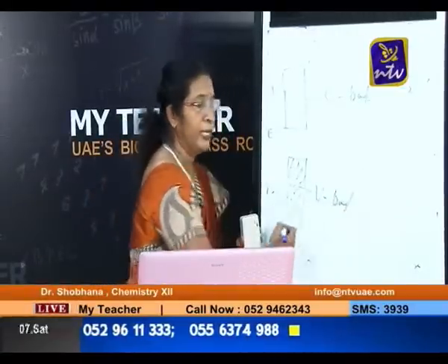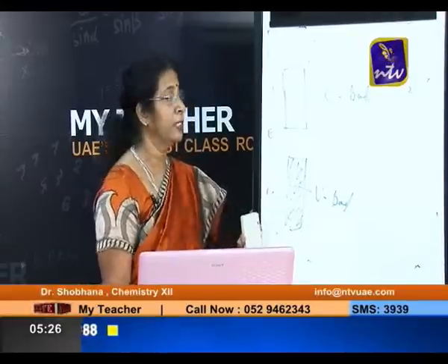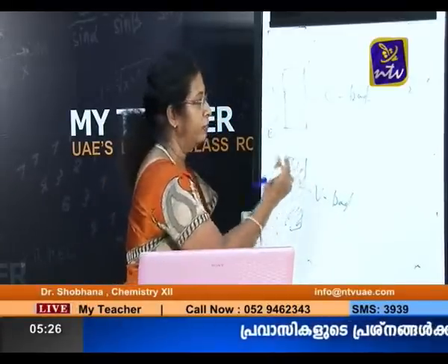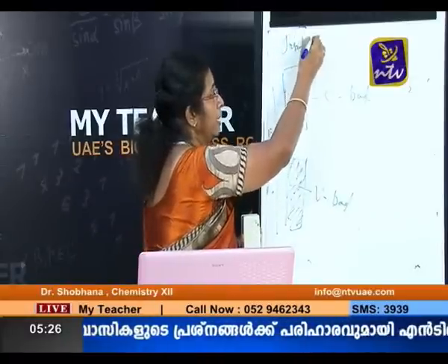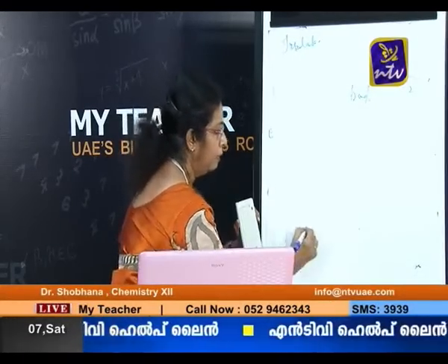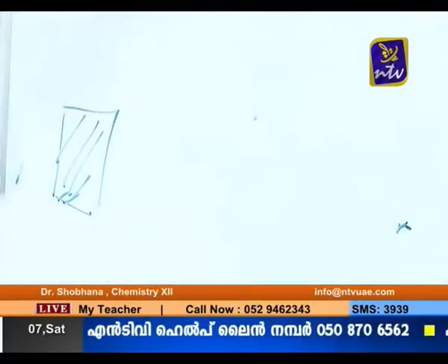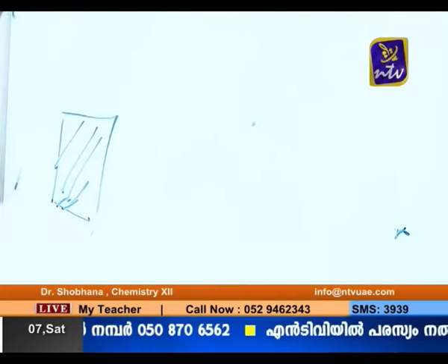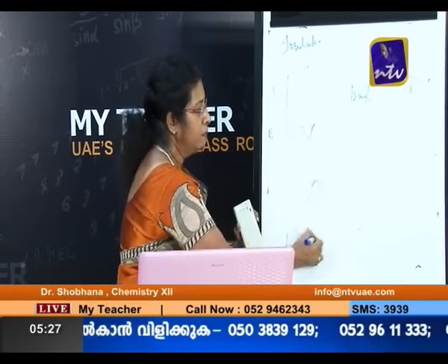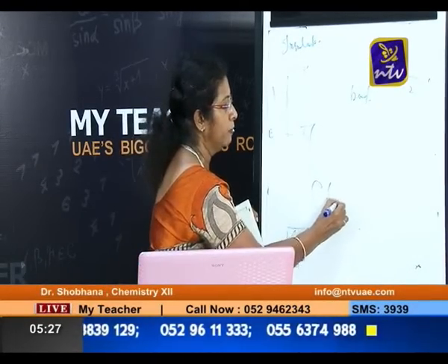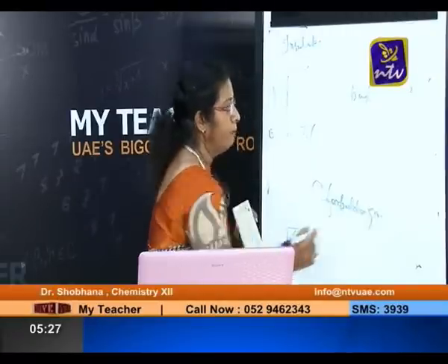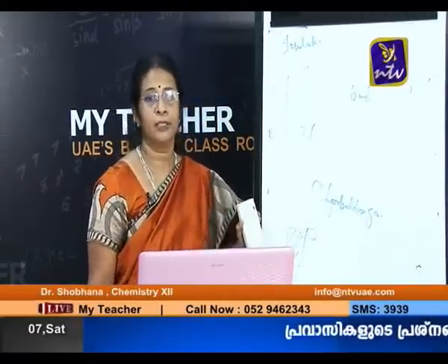Now, semiconductor examples we have already seen: silicon, germanium, etc. When we come to insulators, that is carbon, wood, etc., the valence band is completely filled. Where is the position of the conduction band? Let the valence band be over here, completely filled. The conduction band will be somewhere over here. Even at a high temperature, the electron from the valence band cannot jump into this conduction band. This big energy gap is known as the forbidden zone. Electrons cannot jump from the valence band to the conduction band. The energy gap is so large.